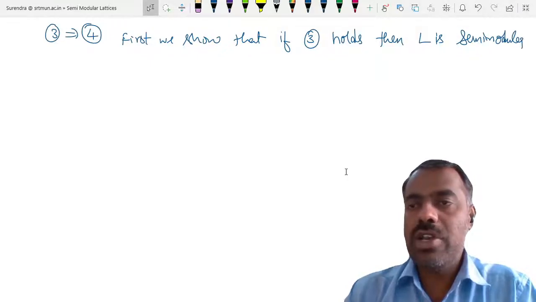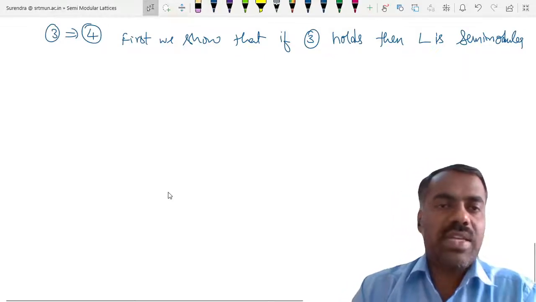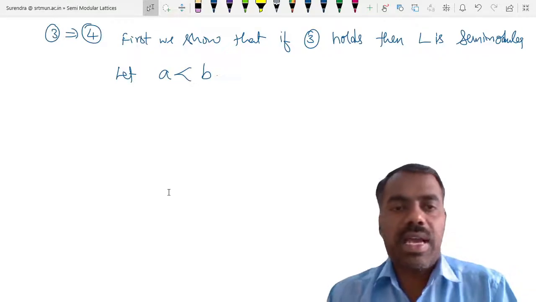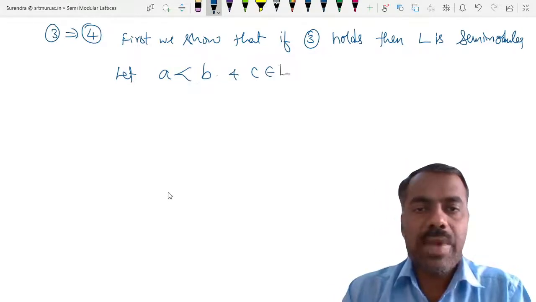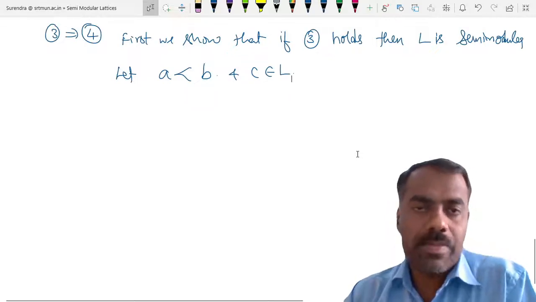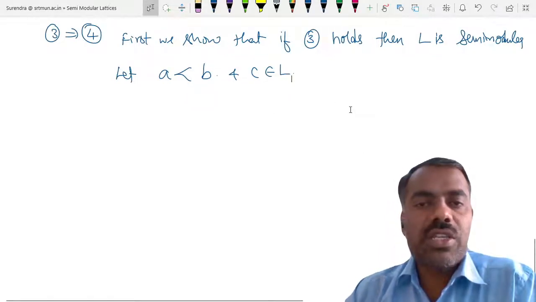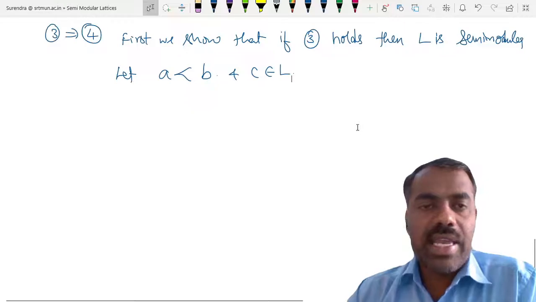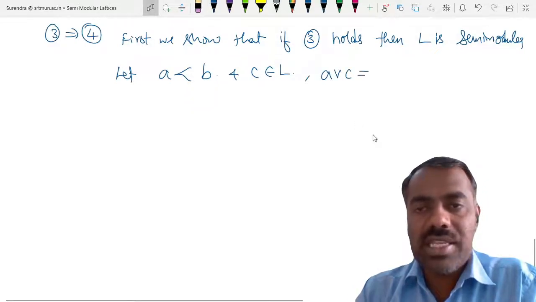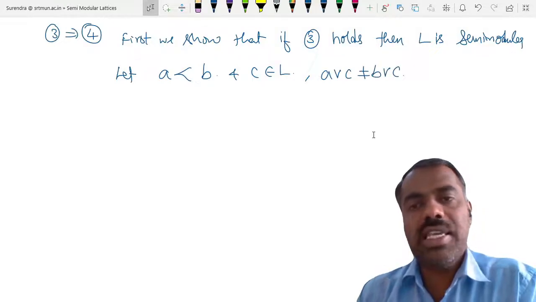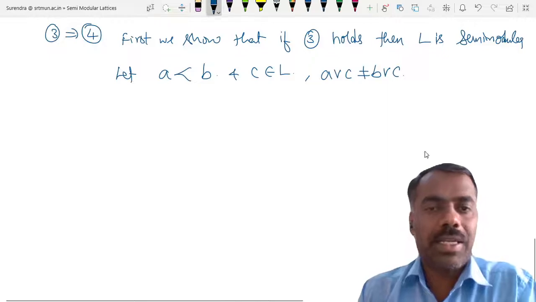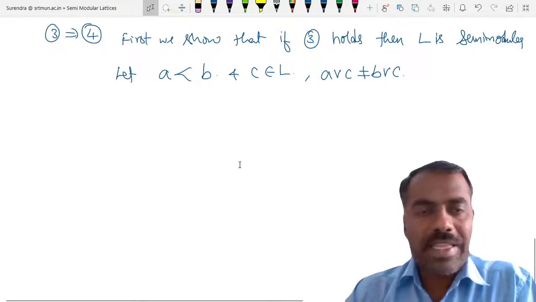Why is it semi-modular? So why is it true? Let A be covered by B and C be any element. We want to show that A join C is either equal to B join C, or it is actually covered by this, right? So we also assume that A join C is not equal to B join C. Then we want to show that A join C is covered by B join C, right? Now how do you apply 3?